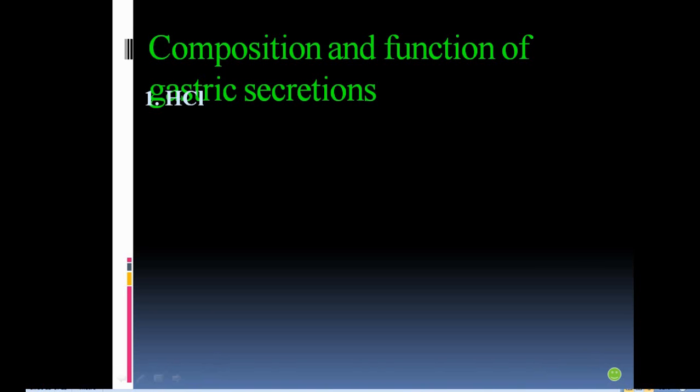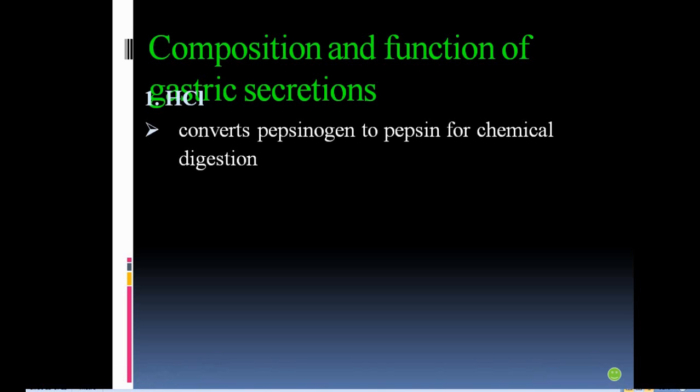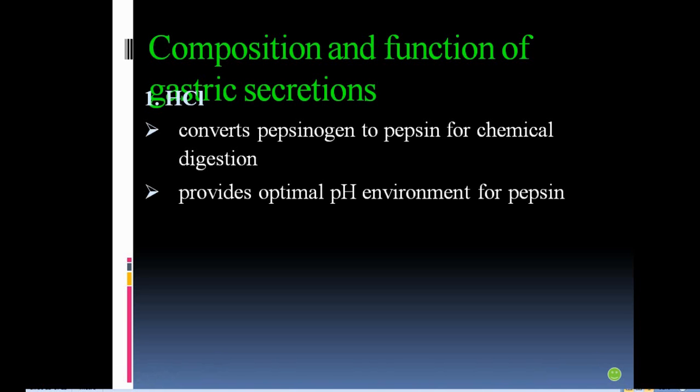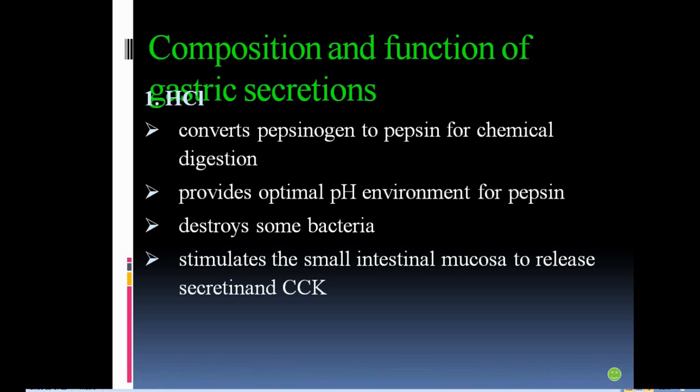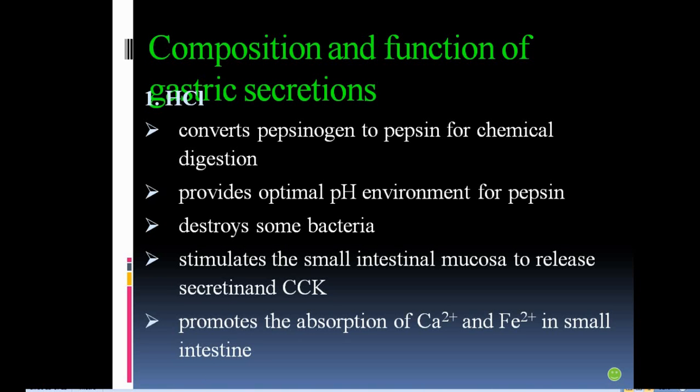Composition and functions of gastric secretions. The gastric secretion mainly converts pepsinogen to pepsin for chemical digestion. It provides optimal pH environment for pepsin. It destroys some bacteria. It stimulates the small intestinal mucosa to release CCK, that means cholecystokinin.